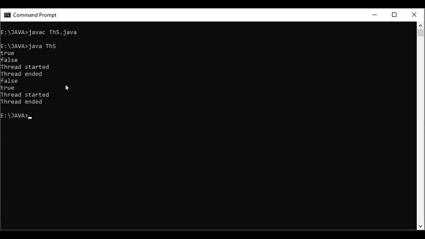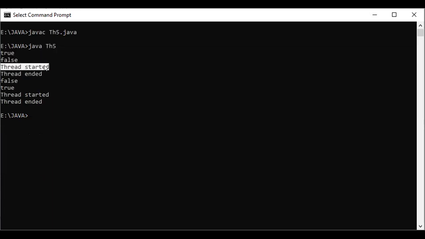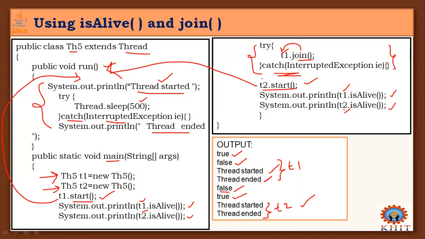If you observe clearly, first T1 started, T2 not started, true, false. T1 started run method, exited run method. Second, T1 completed, then T2 started. That's why T1 is false, T2 started is true, and T2 thread started run method and exited run method. See the difference you have right now. Understood? This is the usage of the isAlive and join methods.